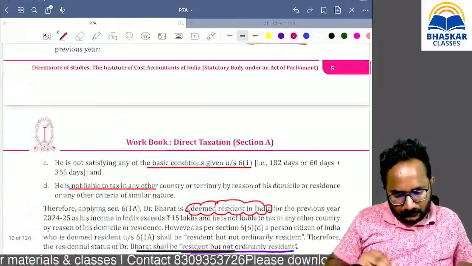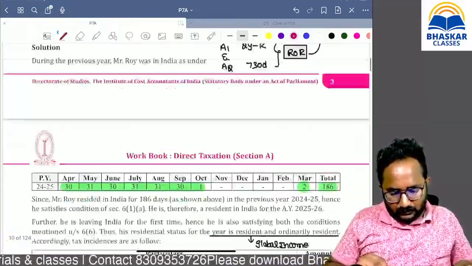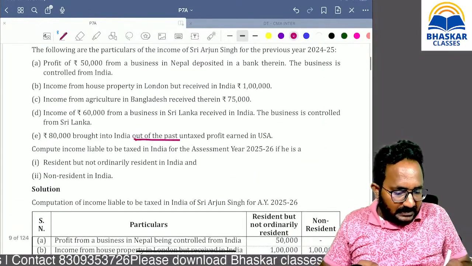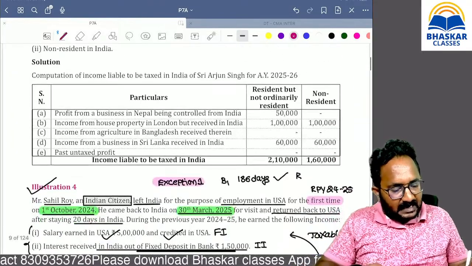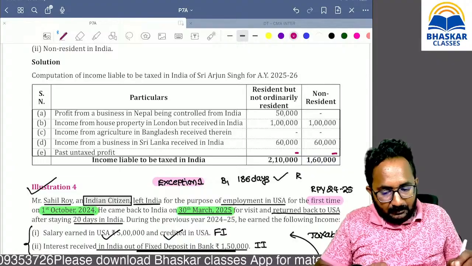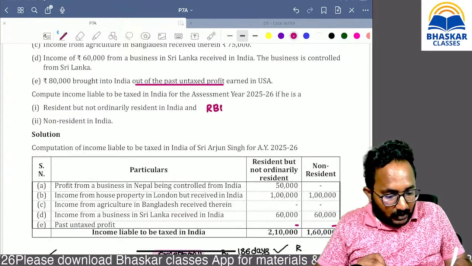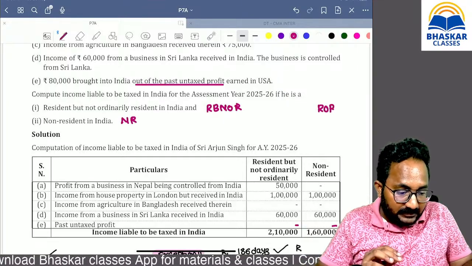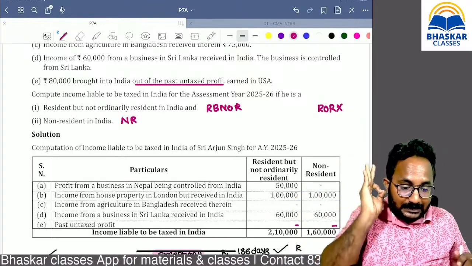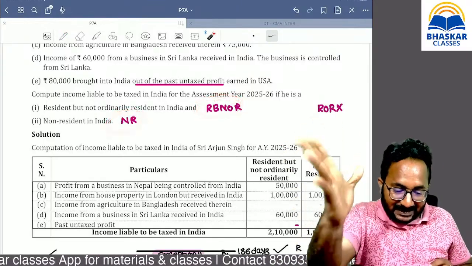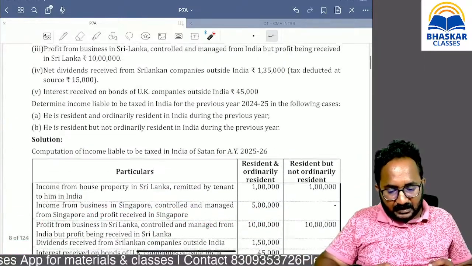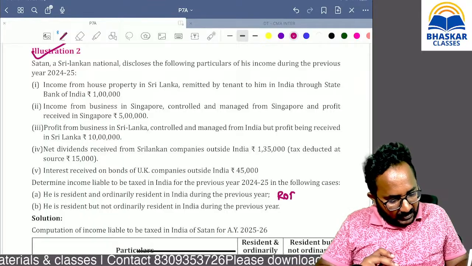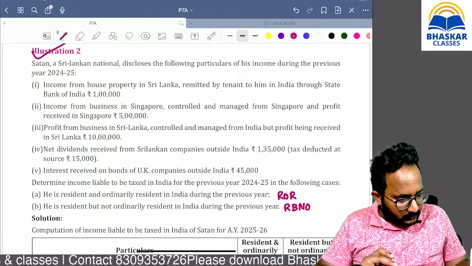Next, here they are asking the same question. Past untaxed profits. Can you tell me whether past untaxed profits are taxable? But remember, they have given resident but not ordinarily resident as well as non-resident only. They are not asking for the ordinary resident. Check properly in your exam also. Write the answer only with respect to what they are asking. And one more question they have given. Yes, question number 2. They are asking for ordinary resident and for not ordinary resident only.